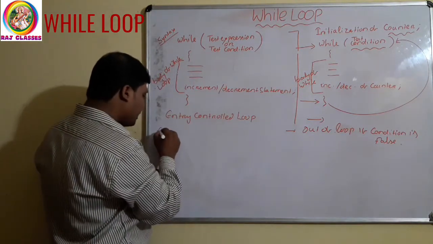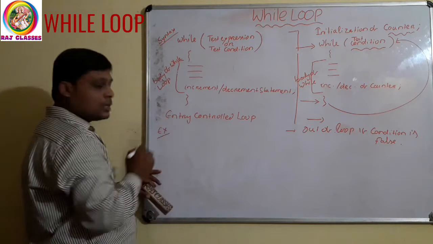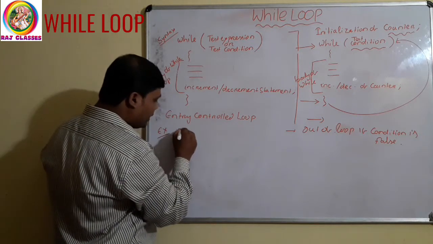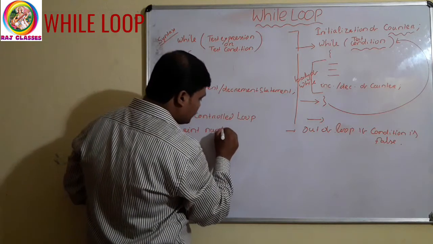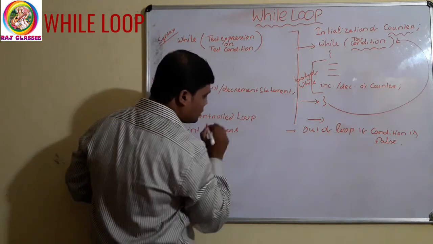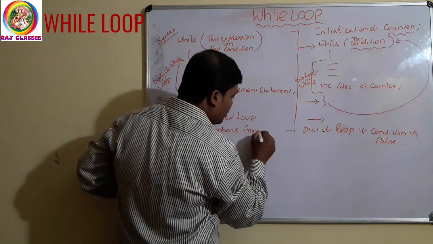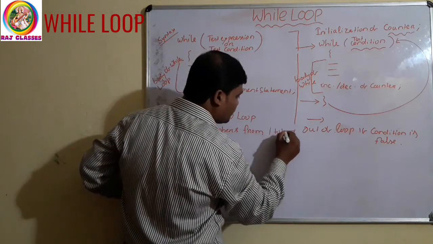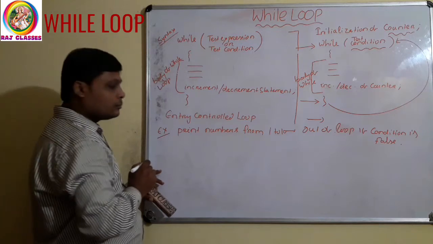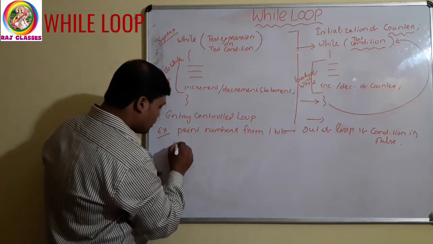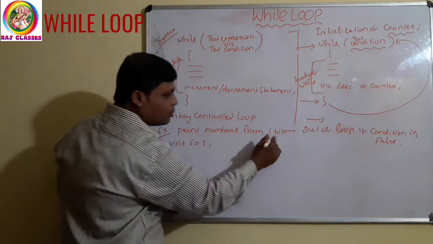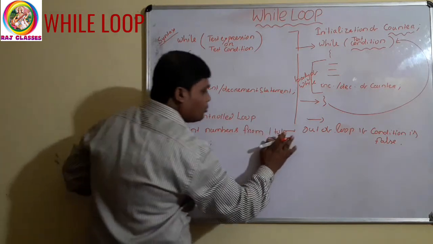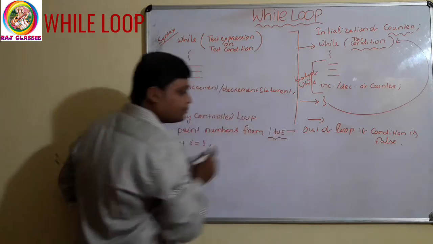Let us take one example. Suppose I want to print the numbers from 1 to 5. Just see, integer i equal to 1, because I have to print the numbers from 1 to 5.